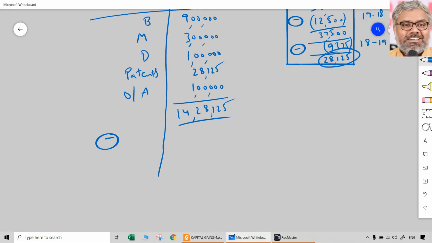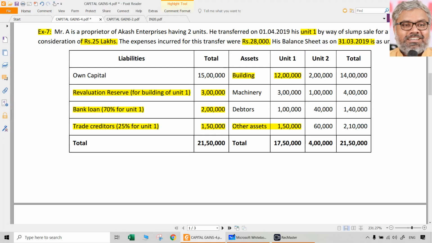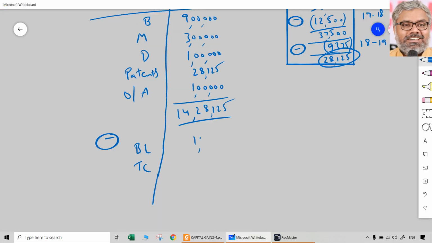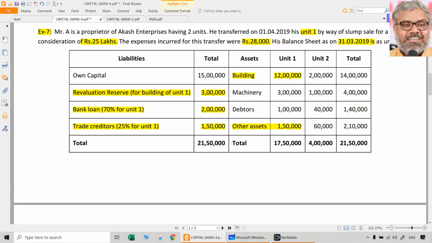What are the liabilities? One is bank loan, second one is trade creditors. How much is that? Bank loan 70% is for unit 1. So 70% of 2 lakhs is 1,40,000. That should be reduced. Then creditors is 25% for unit 1. So 1,50,000, 25% means 37,500.